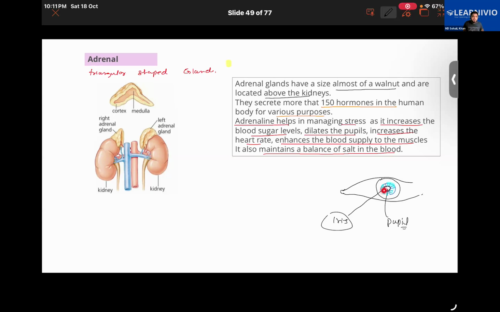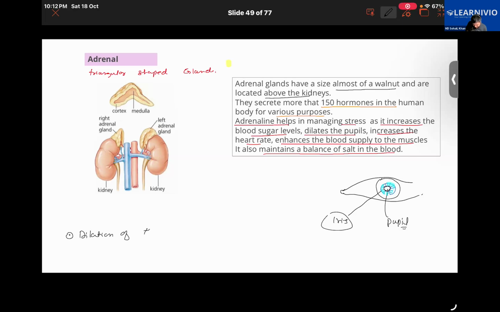You may try it sometimes: if light is suddenly flashed in your eyes, the pupil will become smaller in size. But if you are in a dim room or a dark room, the pupil will dilate. Dilate means it will broaden, it will become bigger in size, so that more light can enter your eyes and you can see things better. Understanding it, everyone? Yes.